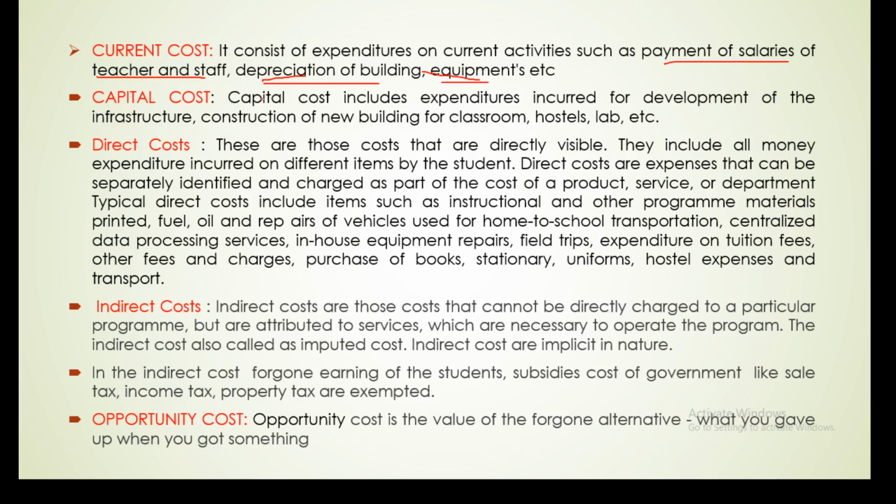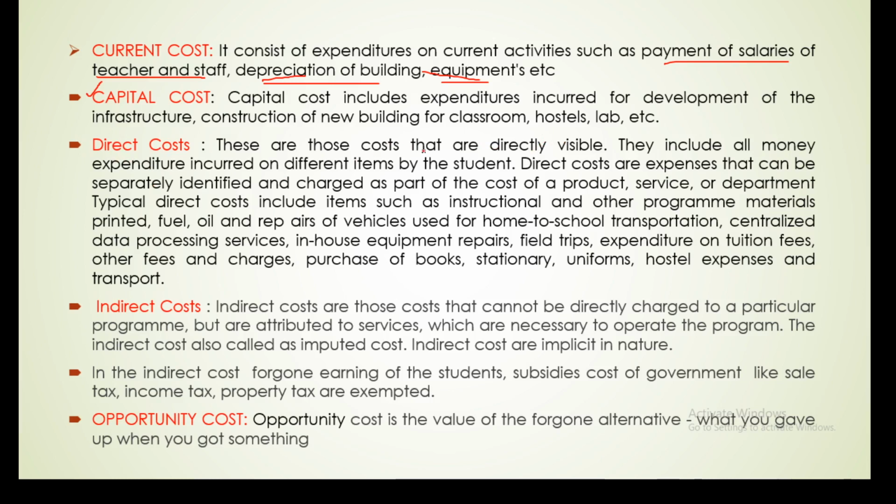And the capital cost refers to the expenditure incurred for the development of infrastructure, construction of new buildings for classrooms, hostel and lab. So capital cost we can also say is a long term cost. We are spending money for a long term purpose, not short term, for the building of classrooms, hostel, etc.